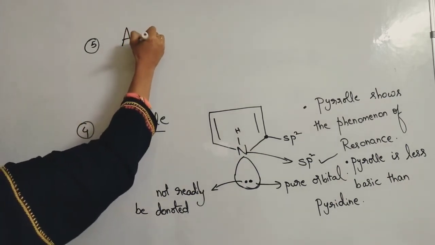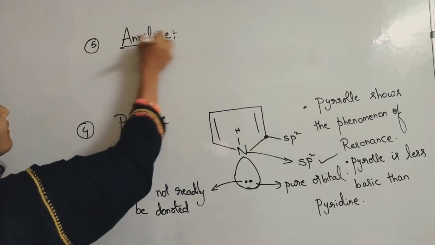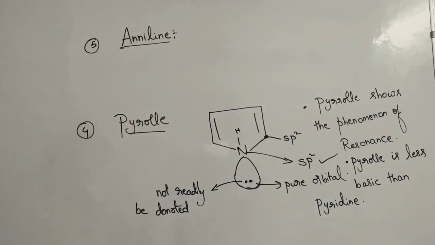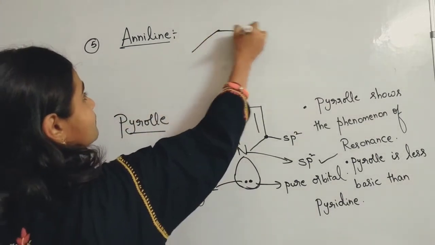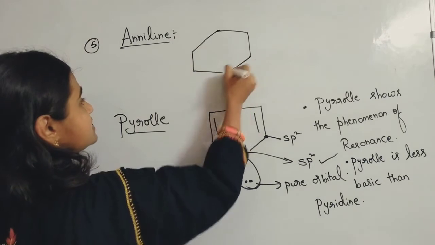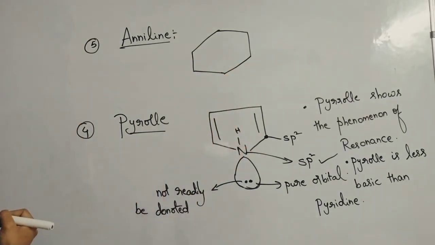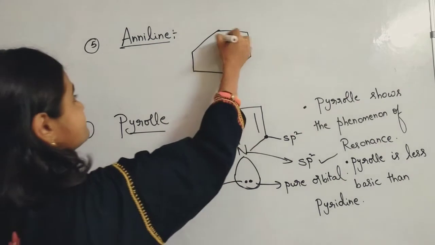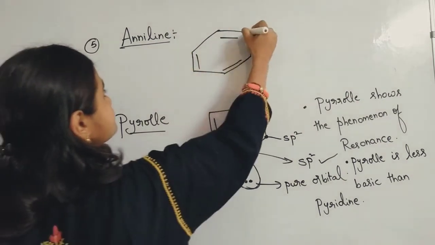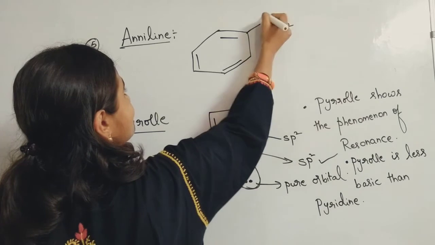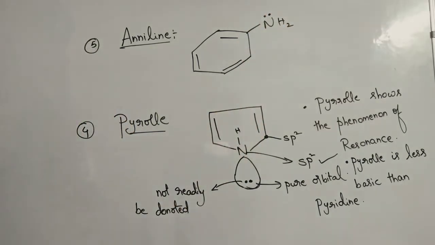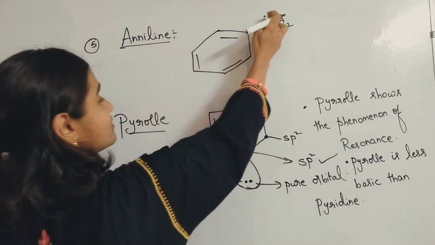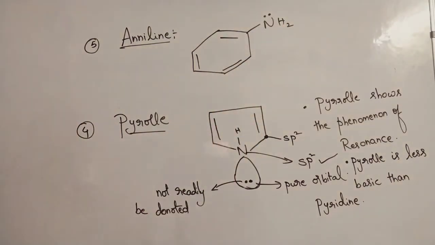Aniline, you all know aniline, right children? Aniline is another very well known organic compound with NH2. If NH2 is present on a benzene ring, you call it aniline. In aniline, NH2 has one lone pair of electrons, and you have to check where this lone pair is present.